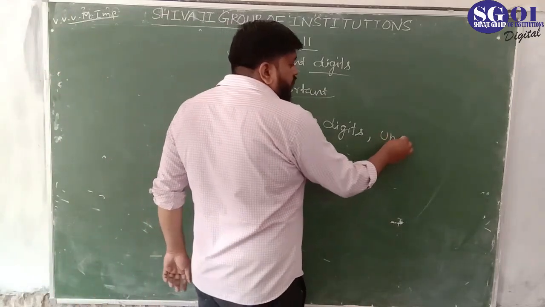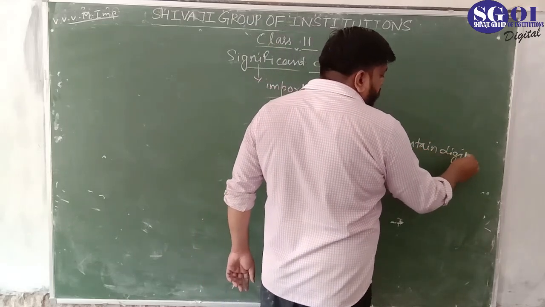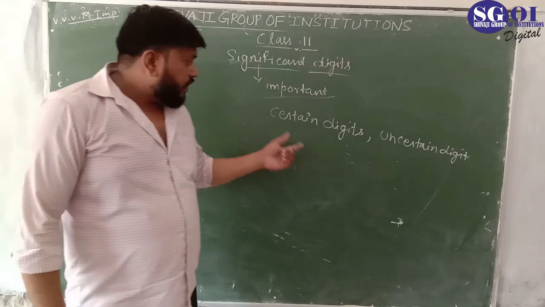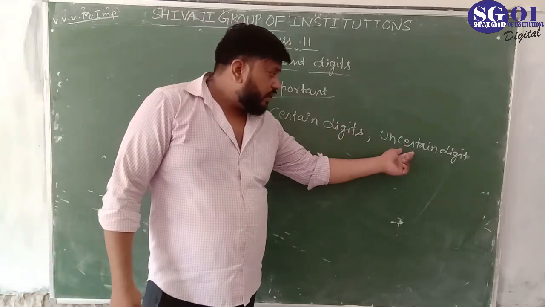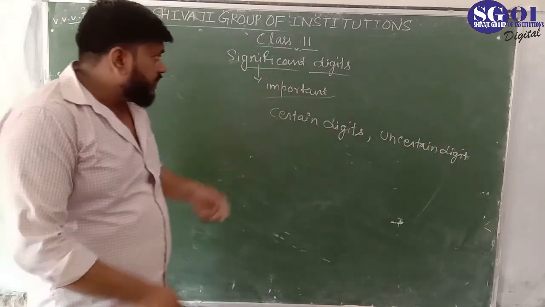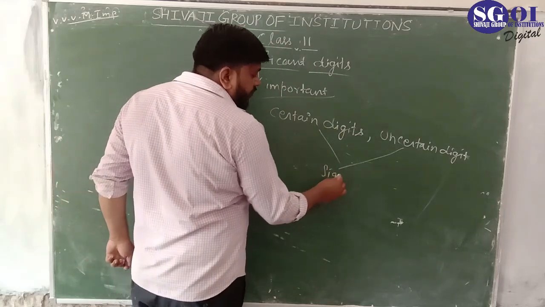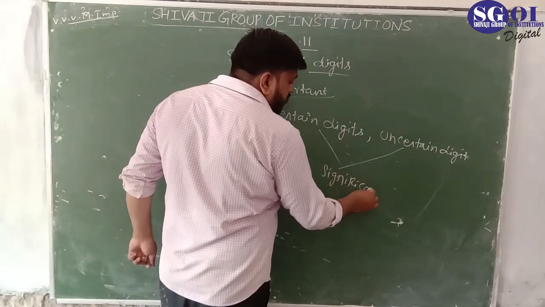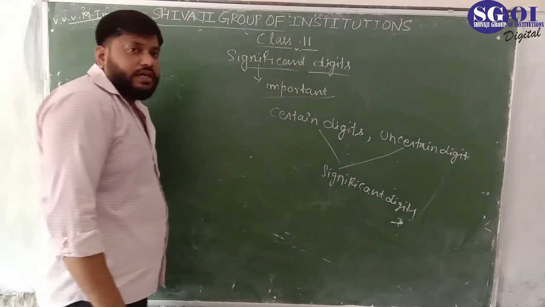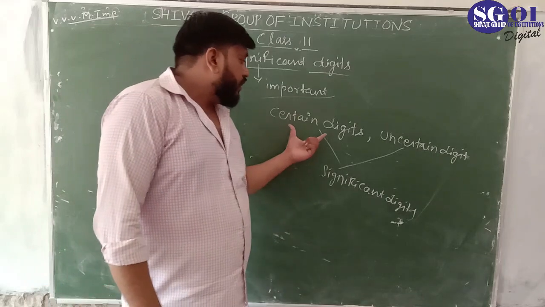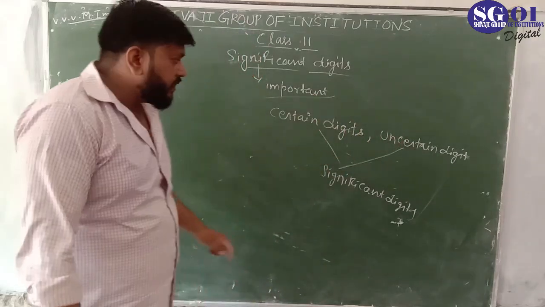There is only one uncertain digit, and the group of all the certain digits, including the uncertain digit, is called significant digits. So significant digits are the digits which consist of certain digits and one uncertain digit.